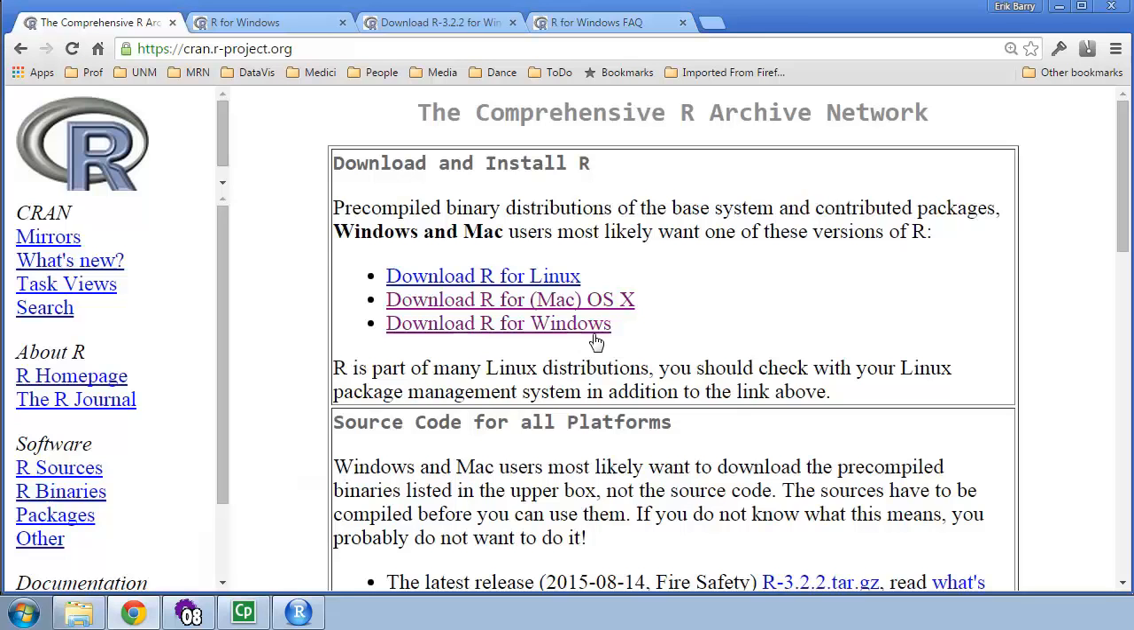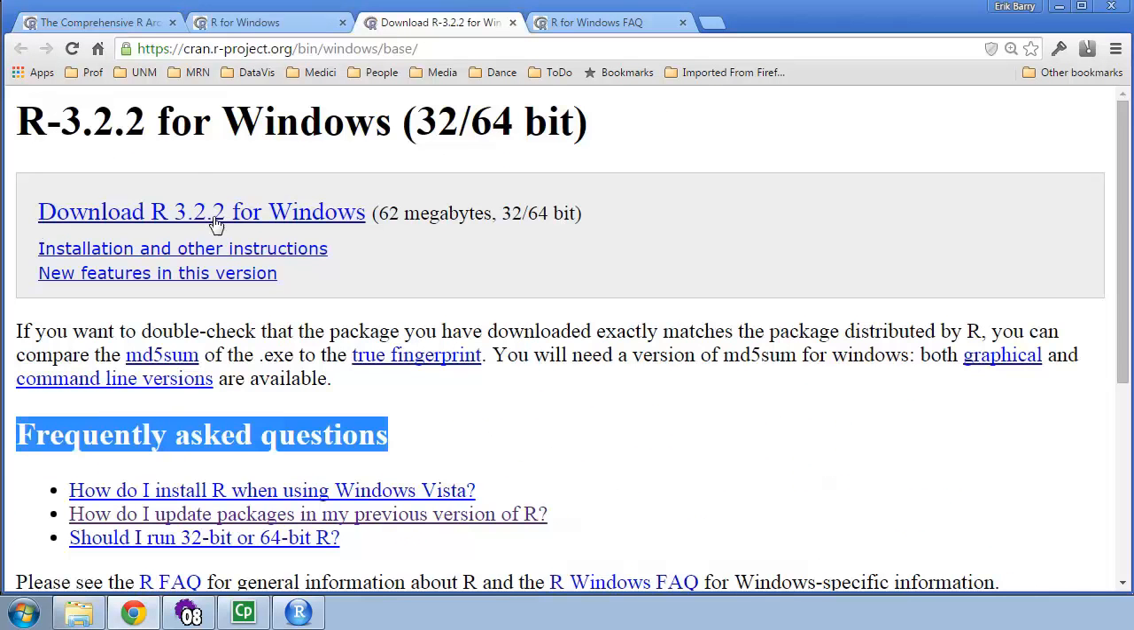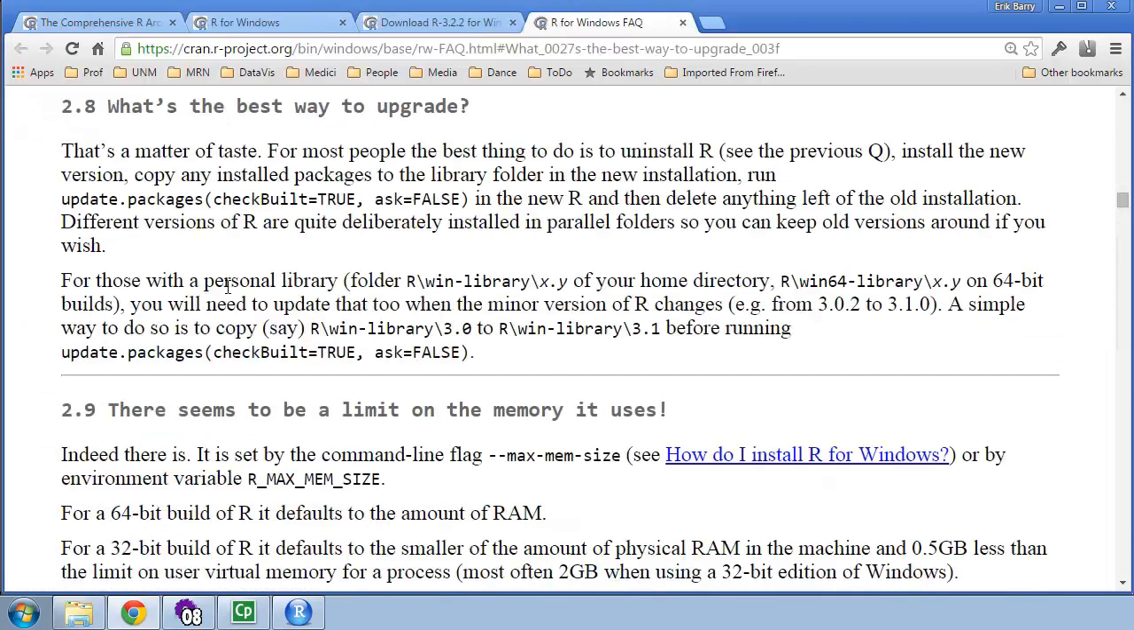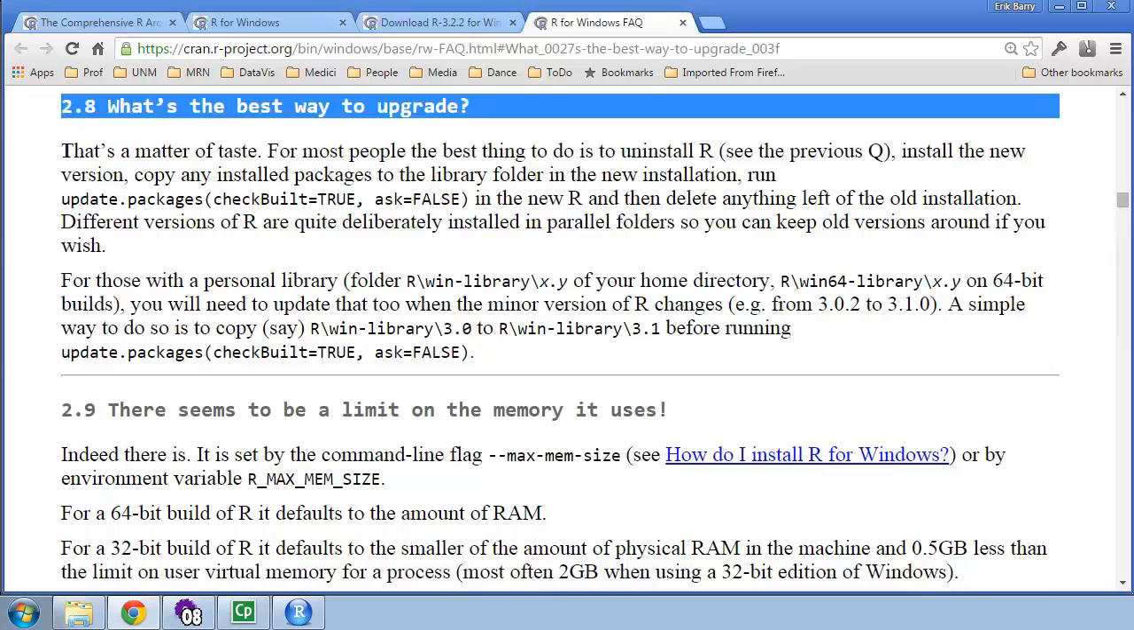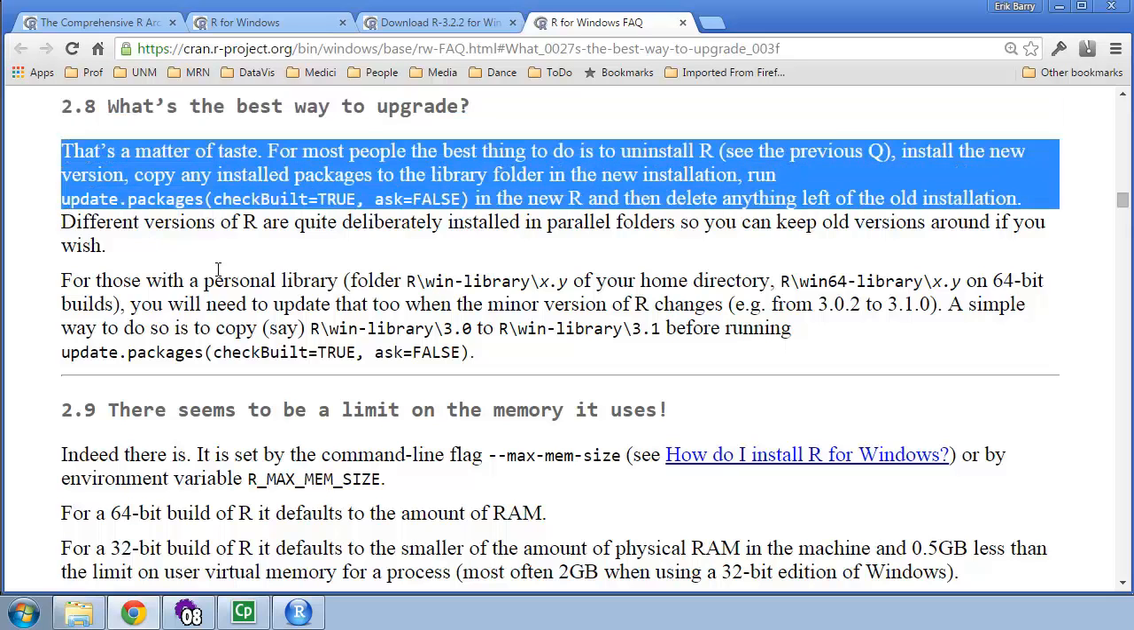So in short, you download it from CRAN, download from the base distribution the installation file, and then you click on the how do I update the packages to get the best way to upgrade, and you follow this one sentence that has all the important details in it. Very good.